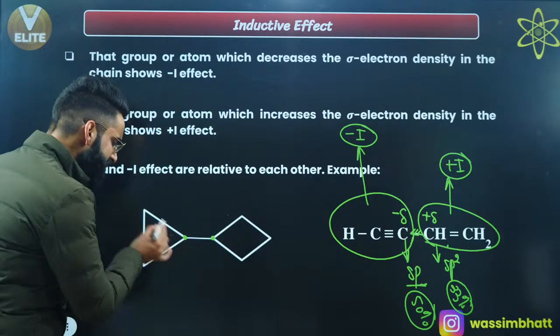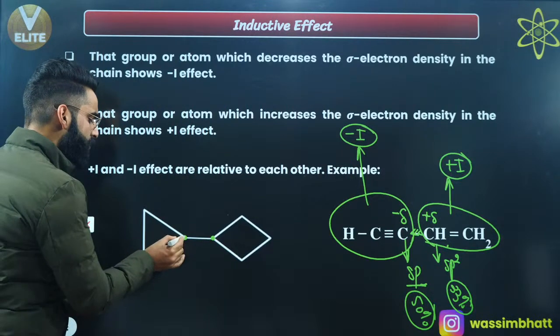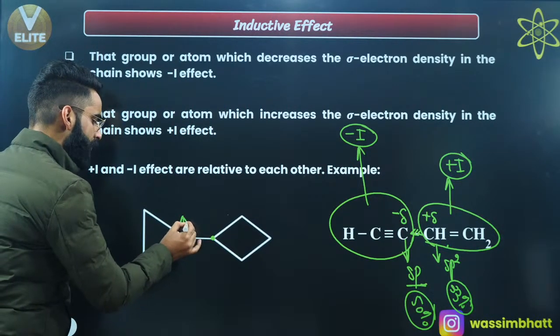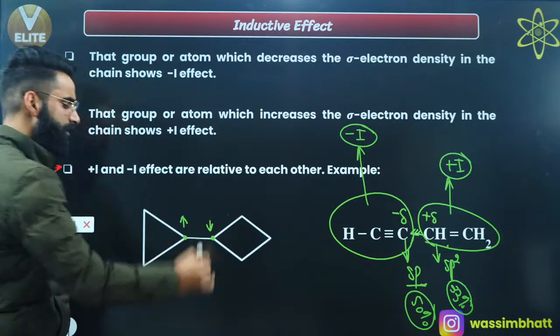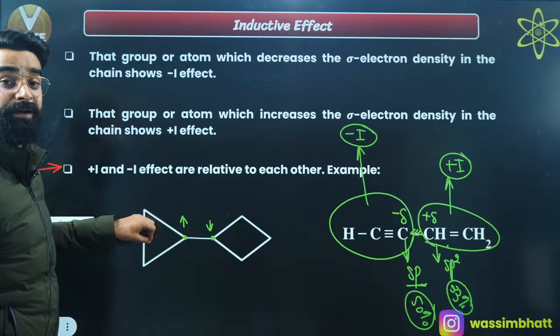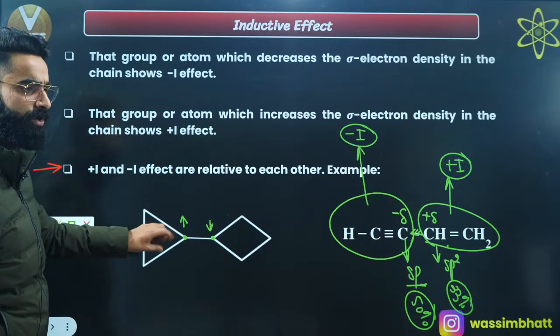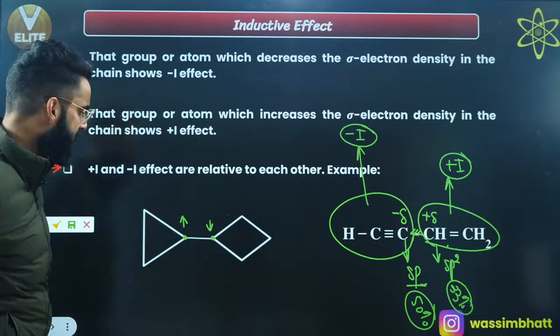See, I'll say this ring over here, right? It is under more strain. So electronegativity of this carbon atom will be definitely more. Electronegativity of this carbon will be comparatively lesser than that of this one, right? Because this group, this ring over here, it's under more strain, right? It's under more angle strain. Yes? Right? Now have a look exactly.